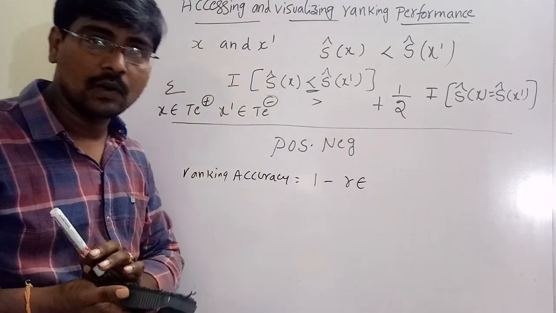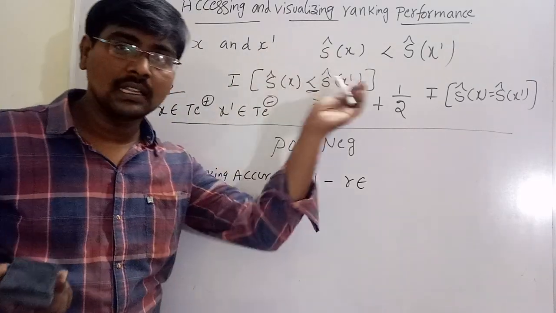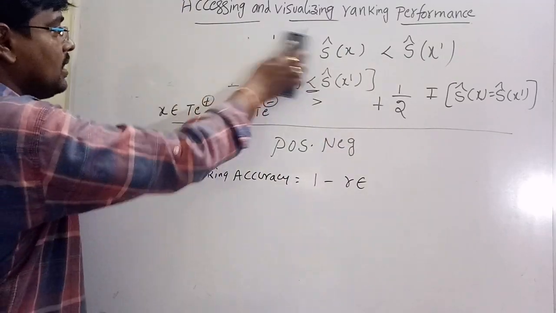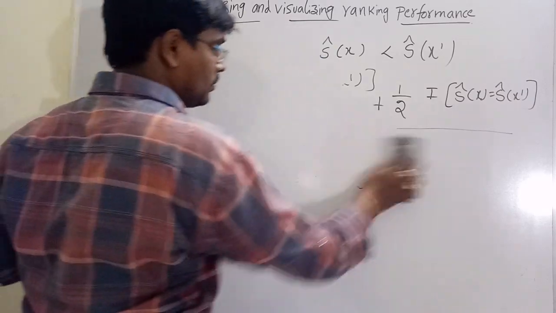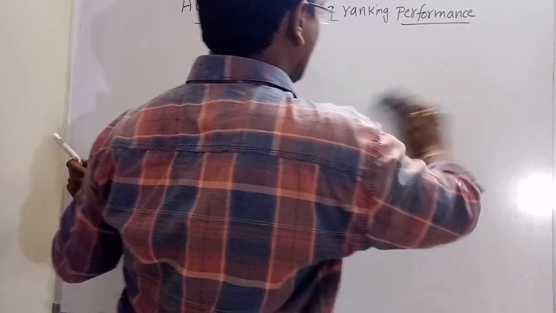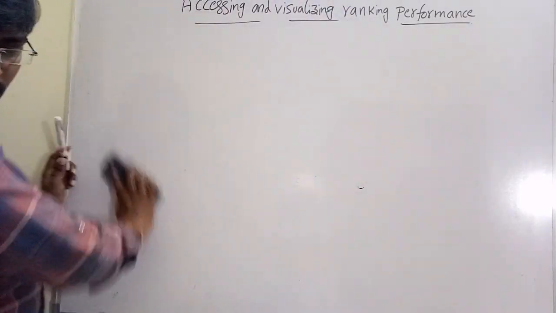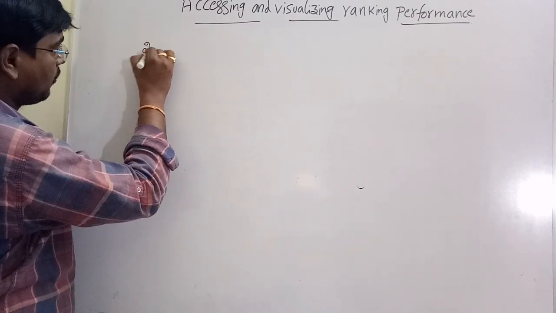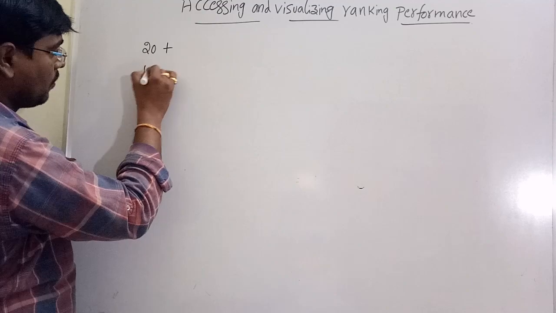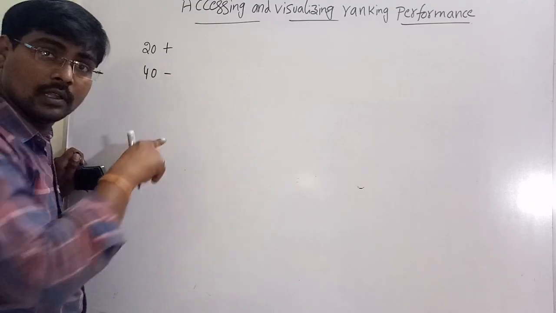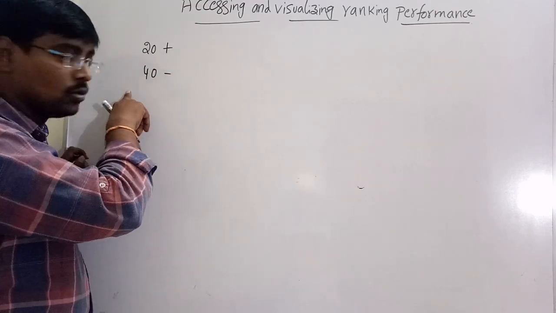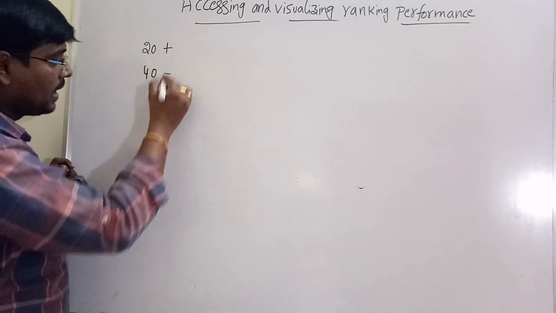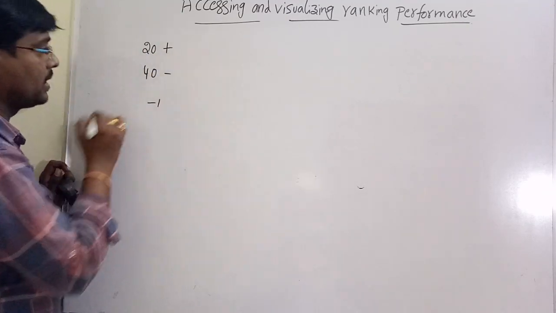Now consider one example. Consider the same feature tree, the same scoring tree, for calculating the ranking errors. So we have three leaves. The left leaf has 20 positives, 40 negatives, and the score is -1.